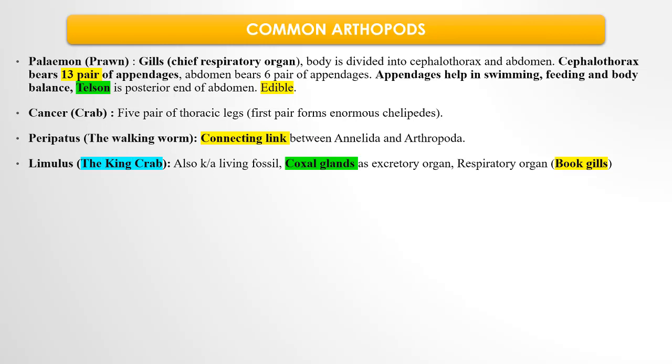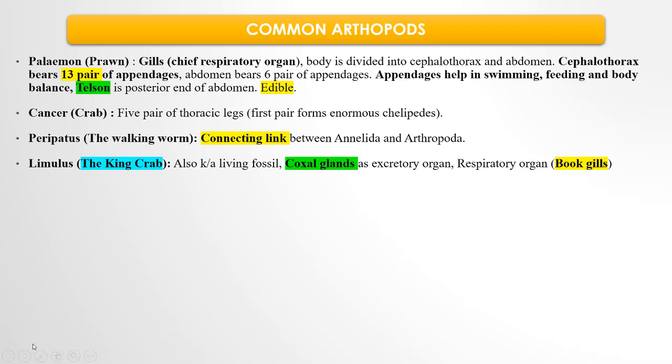Then Peripatus is considered to be the connecting link. It belongs to class Onychophora. This member of Onychophora, Peripatus, basically resembles the properties of both Annelida and Arthropoda. Then Limulus, the king crab, also known as the living fossil. It has coxal glands as the excretory organ and book gills as the respiratory organ.